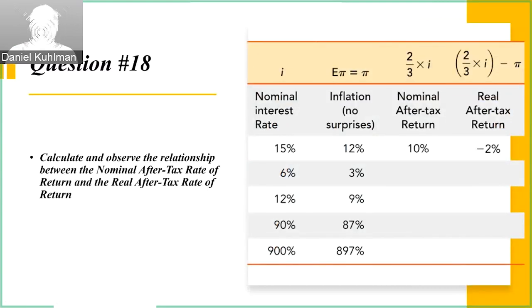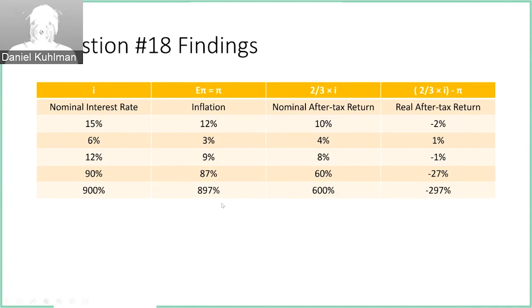Question 18. We can see these values of the nominal interest rate I here on the left, and inflation with no surprises. This is where our expected inflation equals our actual inflation. We can use these two values to calculate nominal after-tax return and real after-tax return. The idea is that as the inflation rate increases, the real after-tax return will dramatically decrease, while the nominal after-tax return will increase, making it seem that the economy is doing good. However, in reality, the real after-tax return will dramatically decrease. So let's see if this works. We can see that this idea holds water.